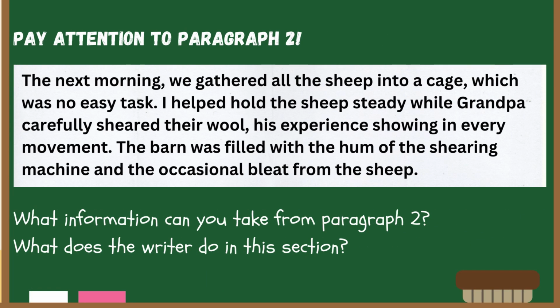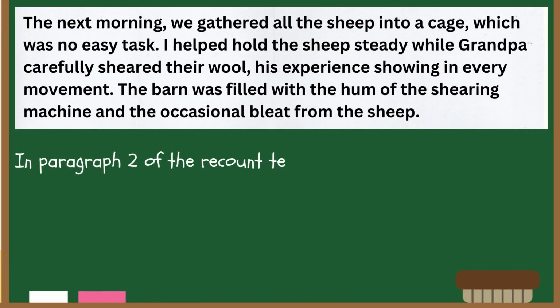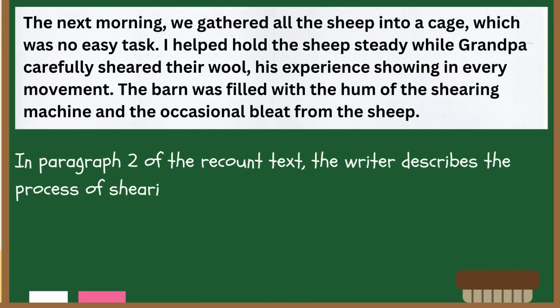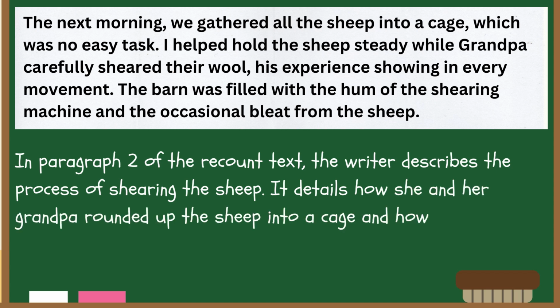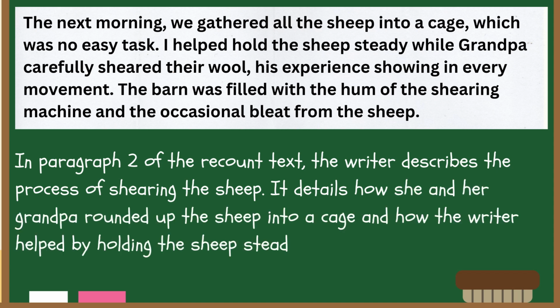Next, pay attention to paragraph 2. What information can you take from paragraph 2? What does the writer do in this section? In paragraph 2 of the recount text, the writer describes the process of shearing the sheep. It details how she and her grandpa rounded up the sheep into a cage and how the writer helped by holding the sheep steady while grandpa did the shearing.